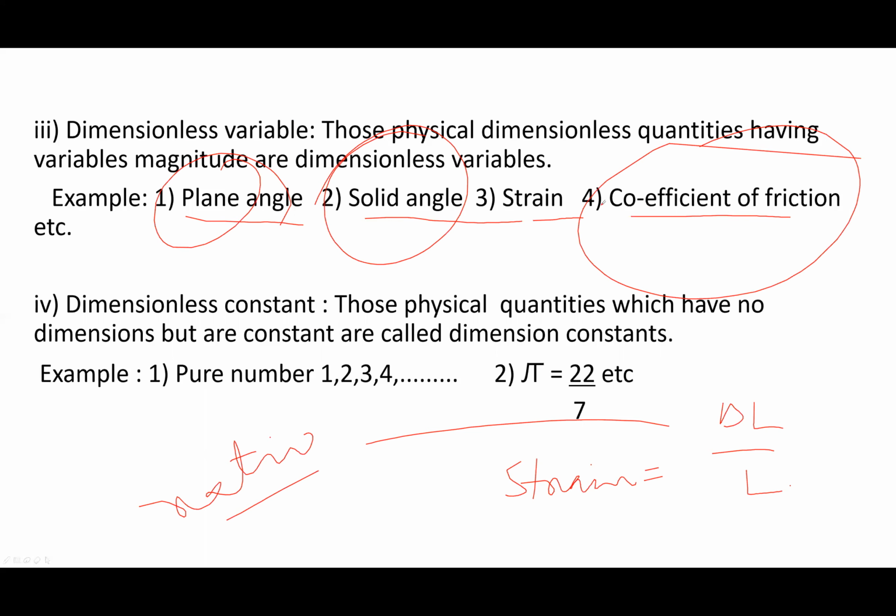So these are called dimensionless variables. You can change their magnitude, but these quantities don't have dimensions.